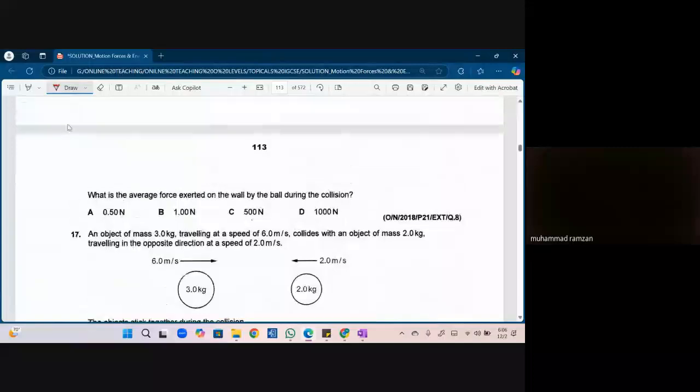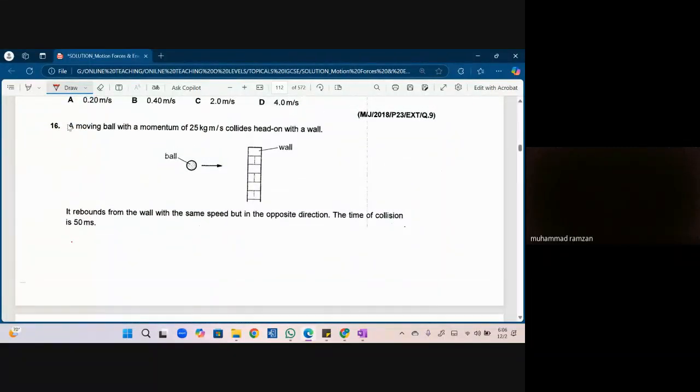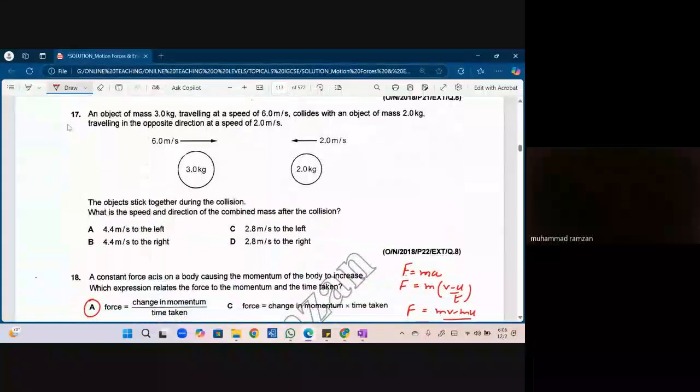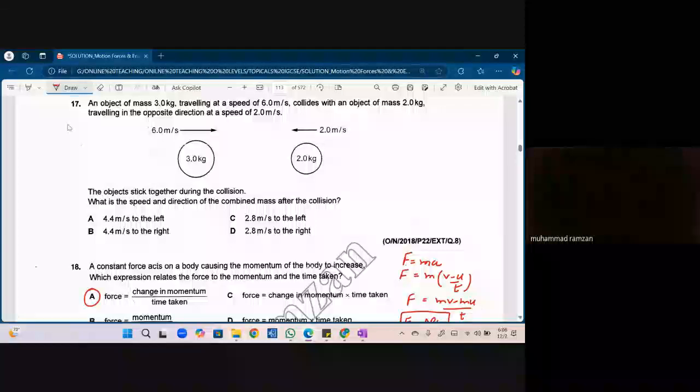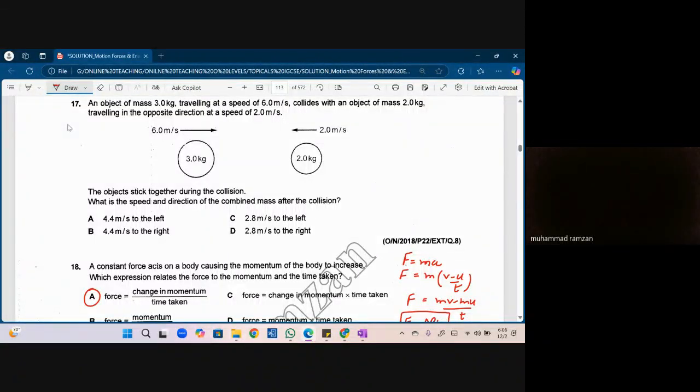Okay, question 17 seems a bit different and difficult. I think we should try this one. A body of mass 3 kg traveling at a speed of 6 collides with an object of mass 2 traveling in the opposite direction. The bodies stick together during the collision. What is the speed and direction of the combined mass after the collision? What is the basic formula when two bodies collide? m1 u1 plus m2 u2 equals m1 v1 plus m2 v2. Okay, when the two bodies stick together, can I say it is m1 plus m2 times v?